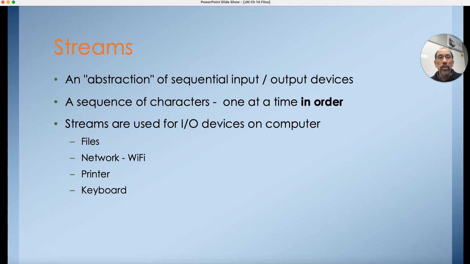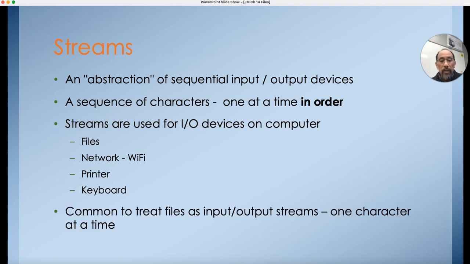The way your computer talks to a printer is via a stream of data. The keyboard itself is a stream type of device where every character you type goes to the computer in a stream of character sequences. It's very common to treat files, text files in particular, as input-output streams, just one character at a time.